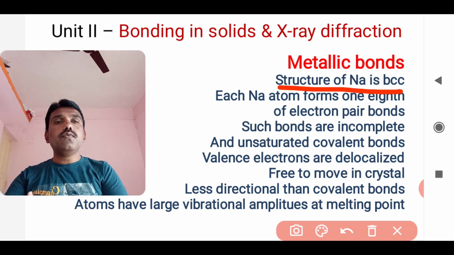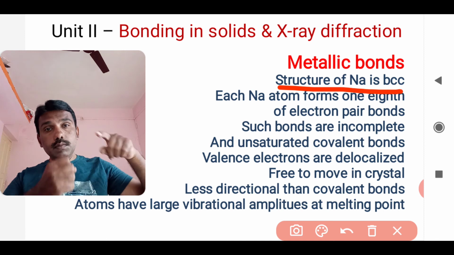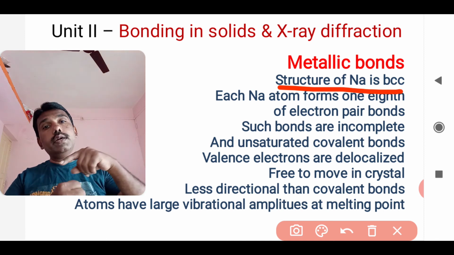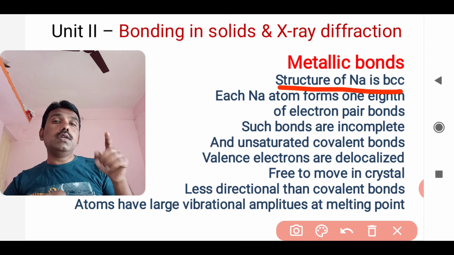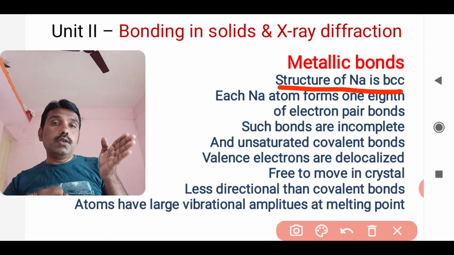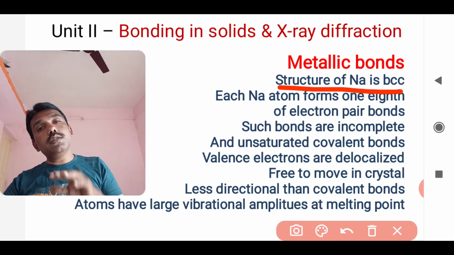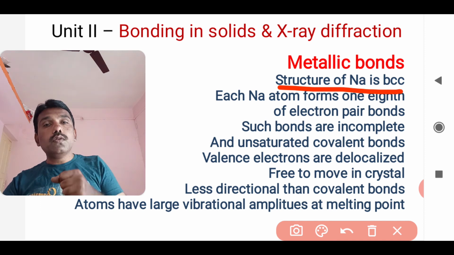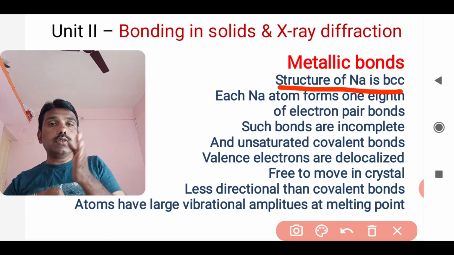Each atom forms 1/8 of an electron pair bond. That means, depending on the number of surrounding atoms, that much division happens for one electron pair. So one pair of bond is distributed according to how many surrounding atoms there are.